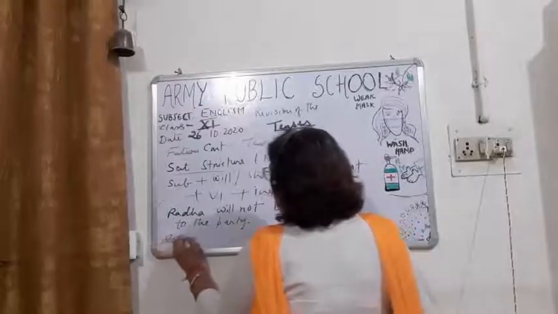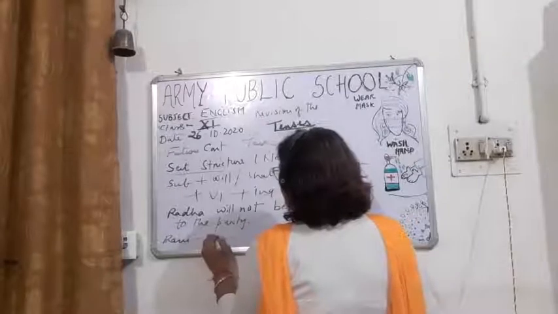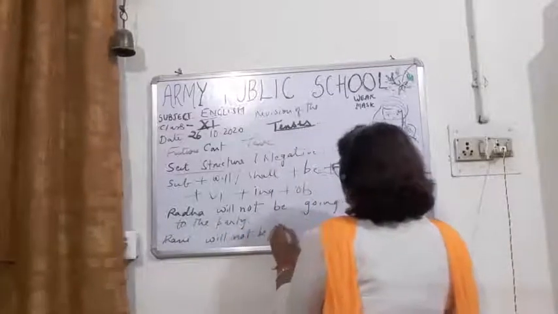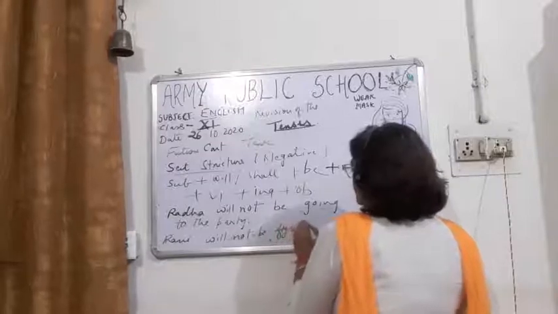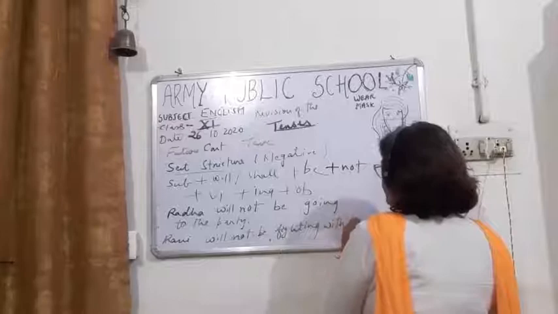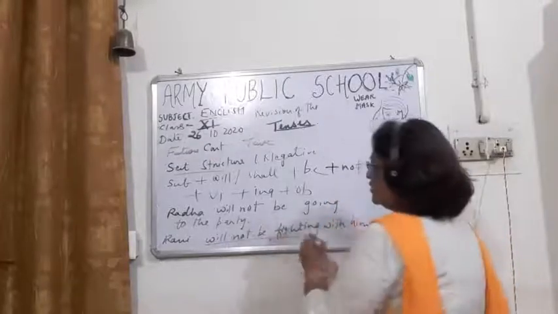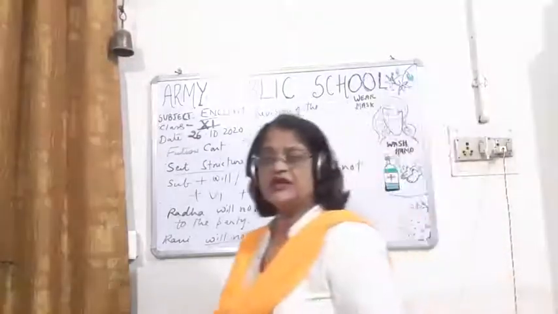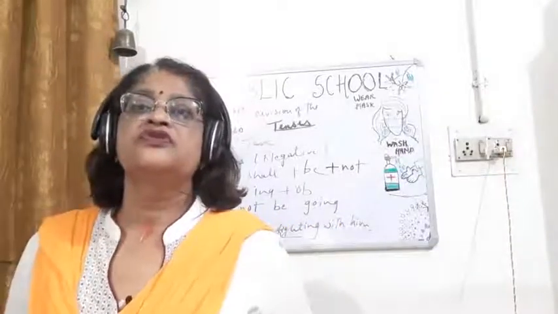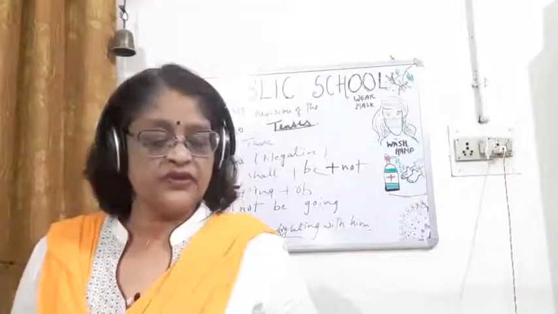Rani will not be fighting with him. So here we don't have an object, but this sentence is in the future continuous tense. Rani will not be fighting with him. Okay, so this is the future continuous tense.